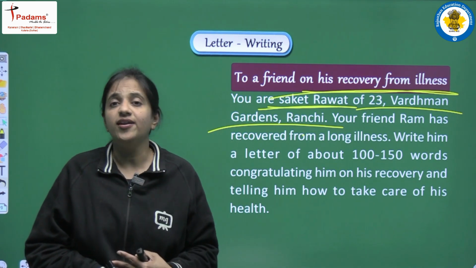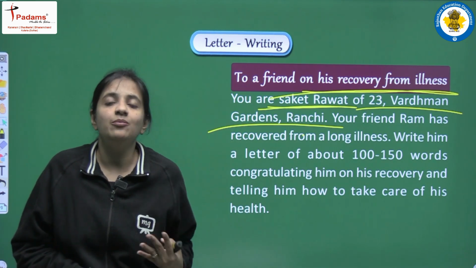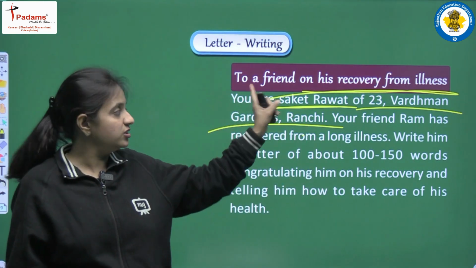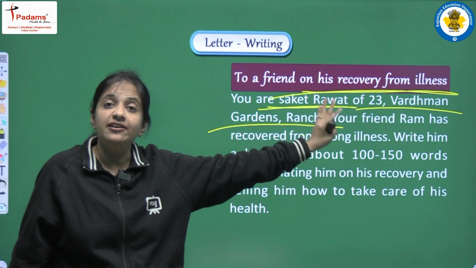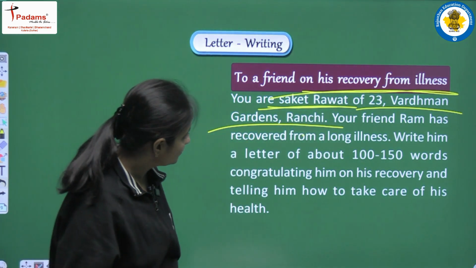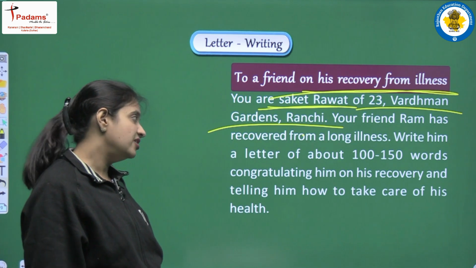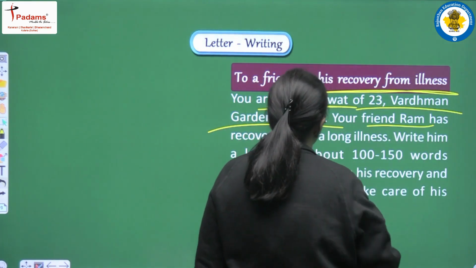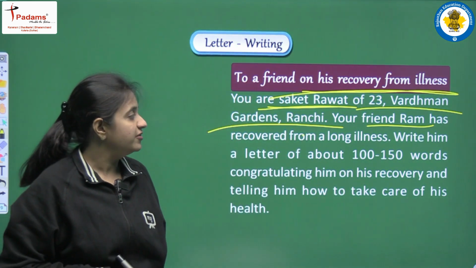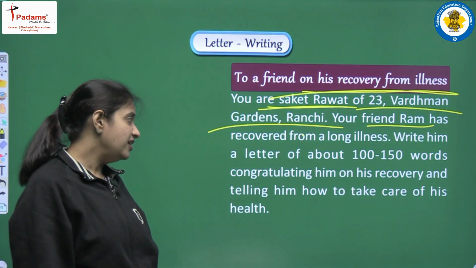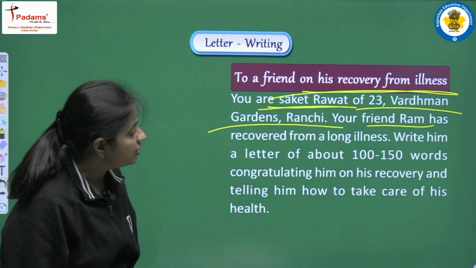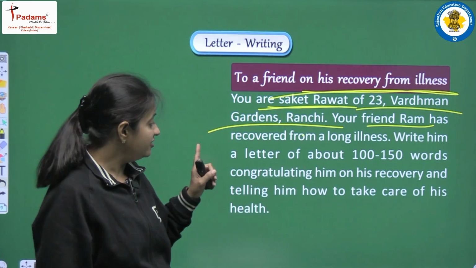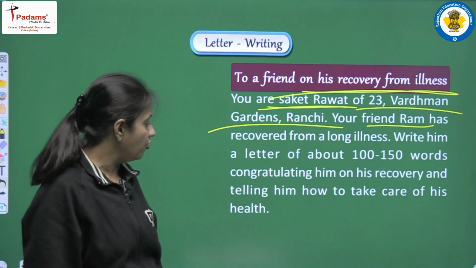Okay, so now we do not have to write any other address, we cannot use any other name, because it is very clear in the question that we have to use this name and this address only. Okay. Your friend Ram has recovered from a long illness, and the name of our friend is Ram, and he has recovered after a long illness. Write him a letter of about 100 to 150 words congratulating him on his recovery and telling him how to take care of his health.